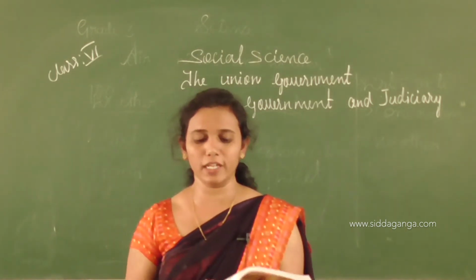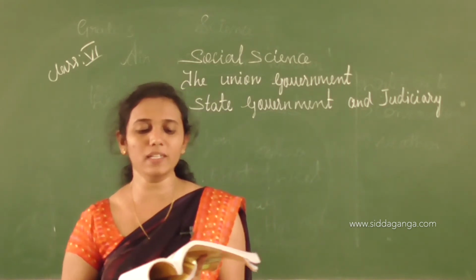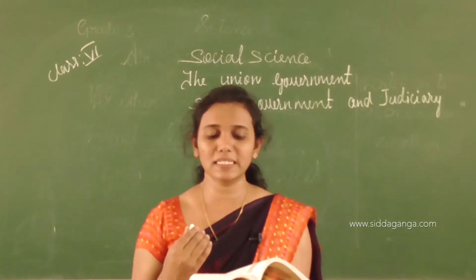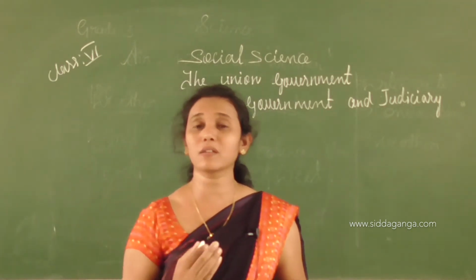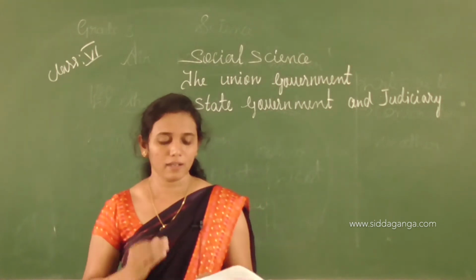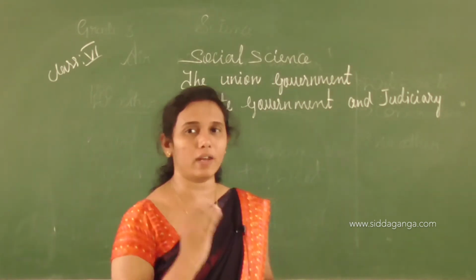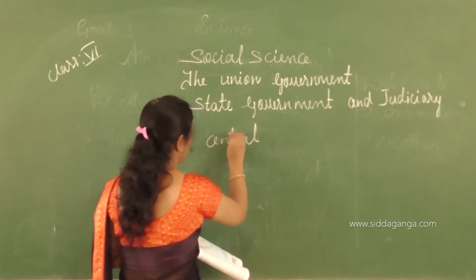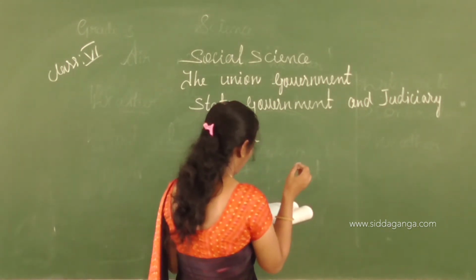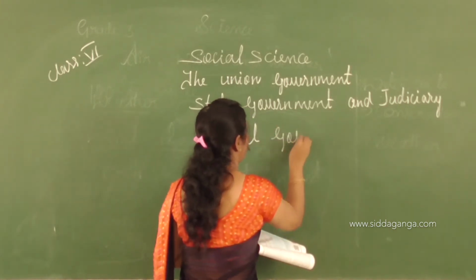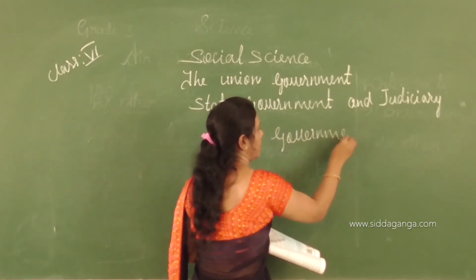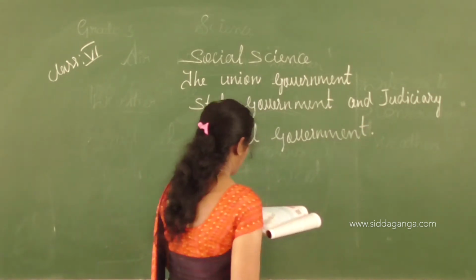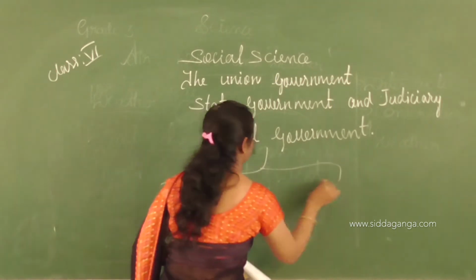Okay, the Union of India. The Union of India consists of 29 states and 6 union territories. The union government is called the central government. The union government is called what, children? Central government. The central government has 3 organs. How many organs, children?